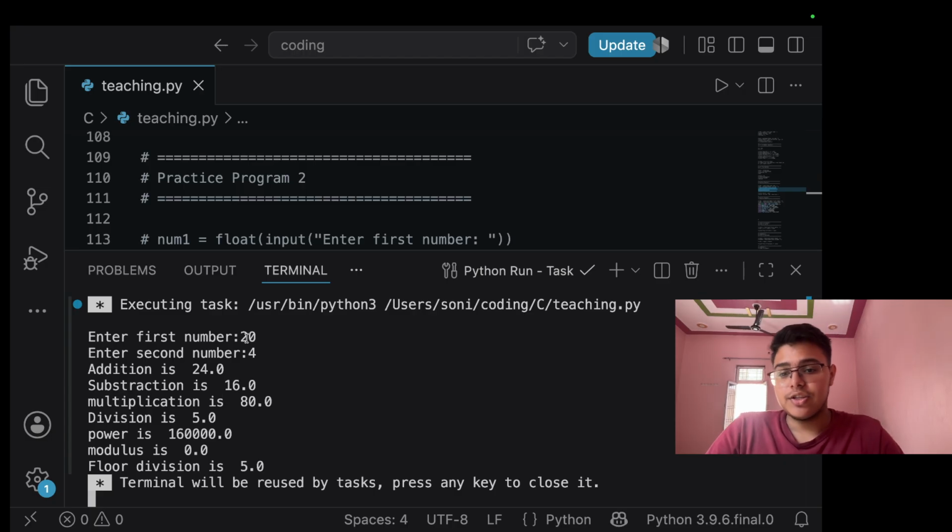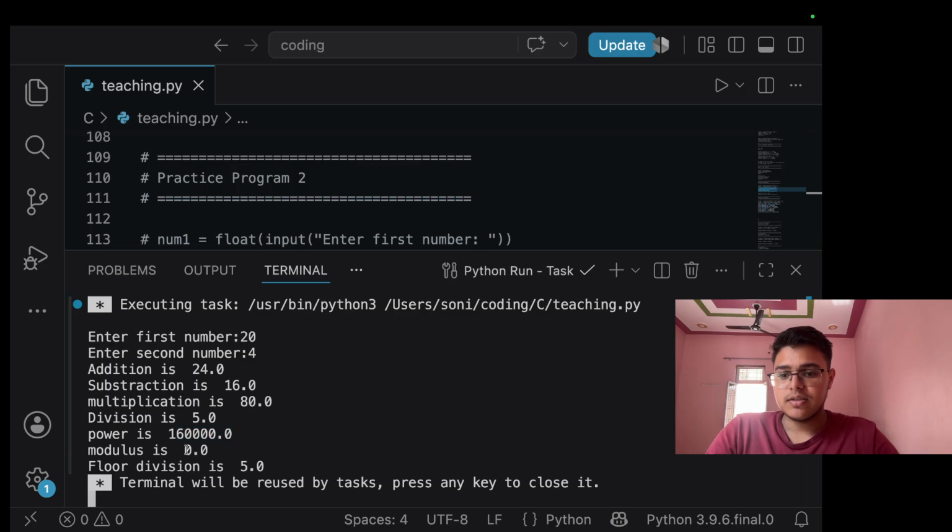So our addition is 20 plus 4, which equals 24. There is .0 just because we took float as our input. Now subtraction is 20 minus 4, which equals 16. Multiplication 20 into 4 is 80. Division is 20 divided by 4 equals 5. Now power 20 raised to the power 4 is, oh sorry, it is not 16,000, it is 160,000. It means 20 into 20 into 20 into 20.